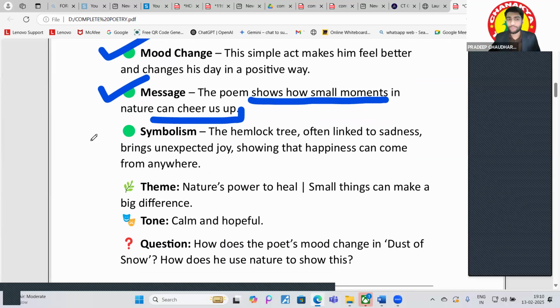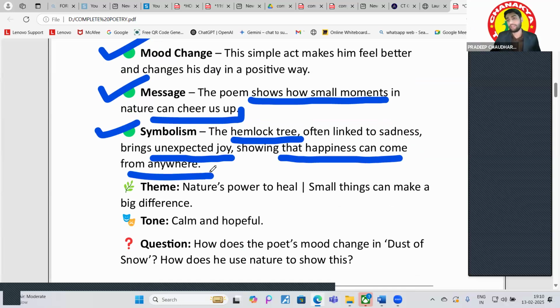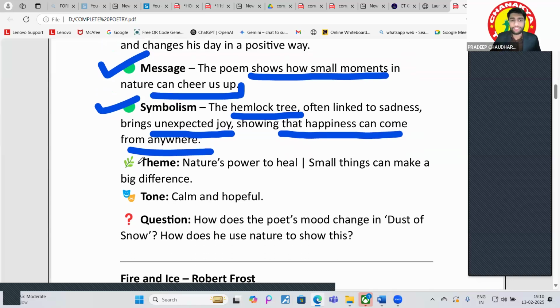What is the symbolism used here? The hemlock tree is often linked to sadness, often linked to a melancholic tone, okay? Right? It brings unexpected joy, showing that happiness can come from anywhere. So just like there are some things that we consider inauspicious, but they can also bring joy to us. It is not like that. In this nature everything exists and everything has its own value. Got it, guys?